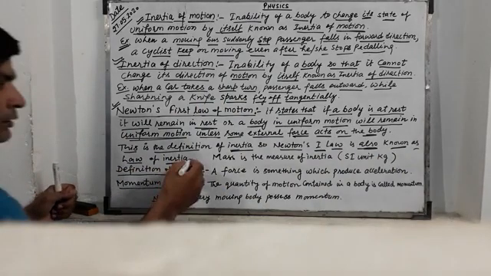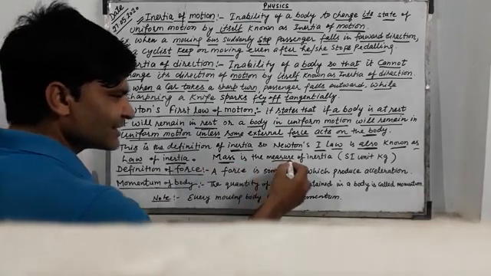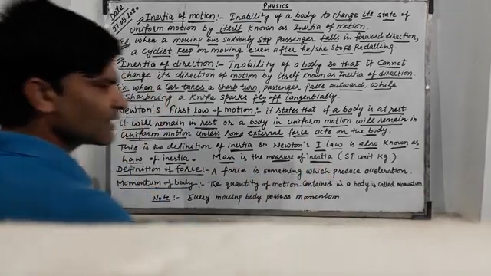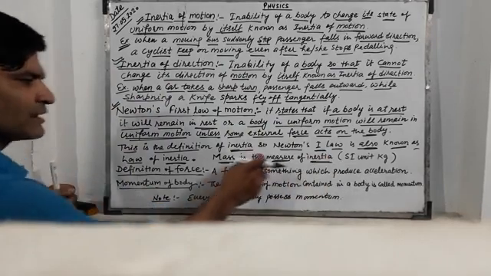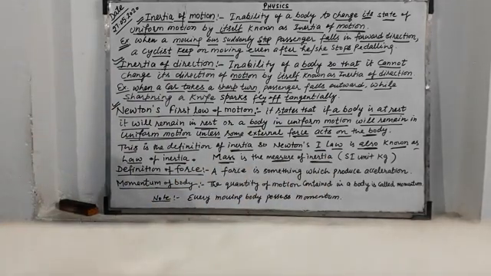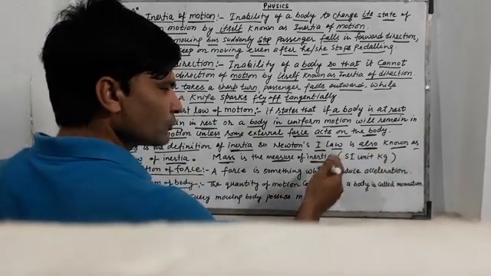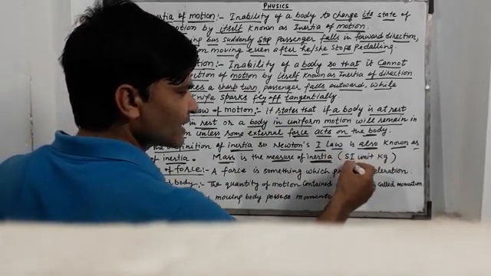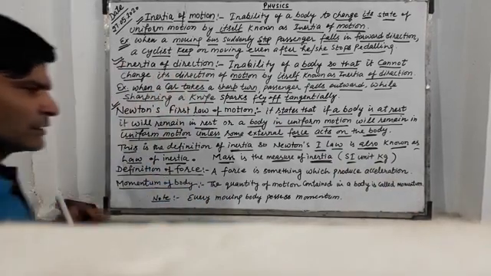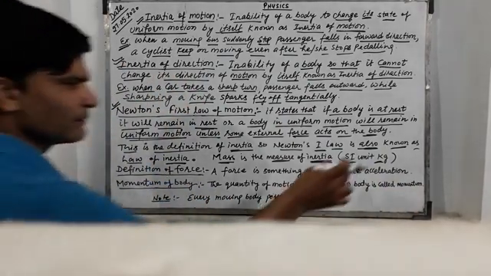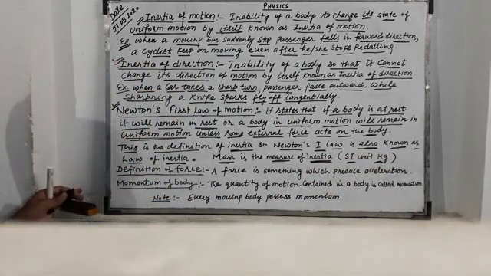Now, mass is the measure of inertia. Inertia is measured by mass. As you know, the SI unit of mass is kg, so the SI unit of inertia is kg, kilogram.